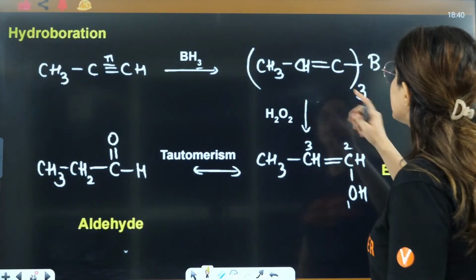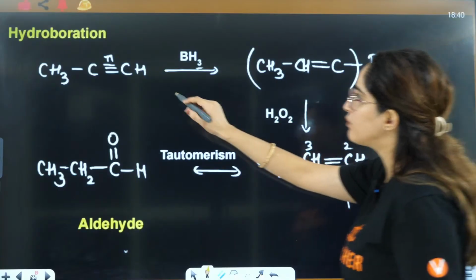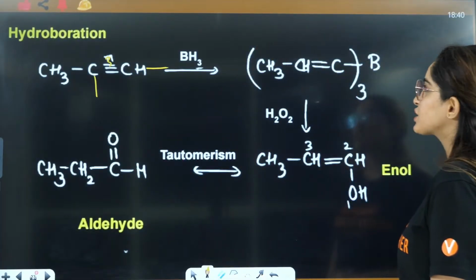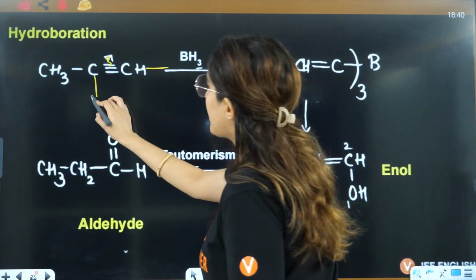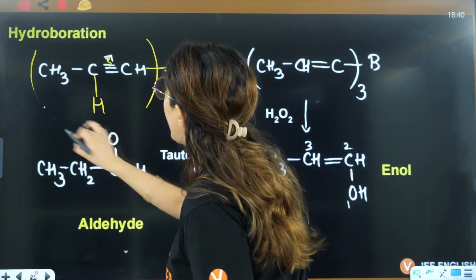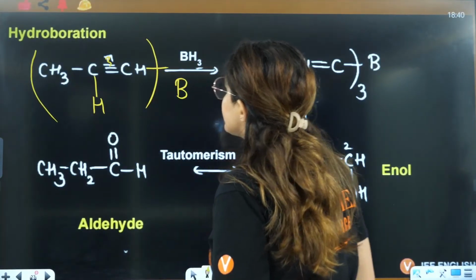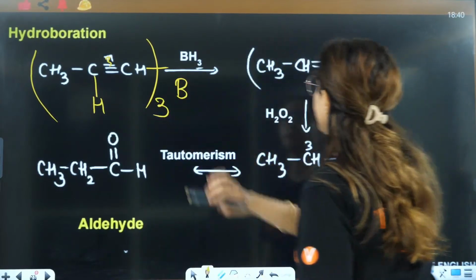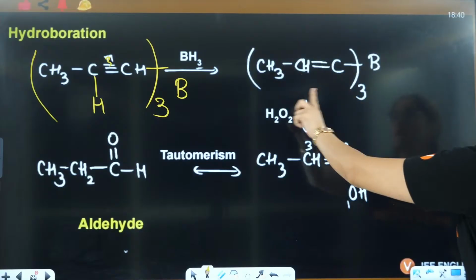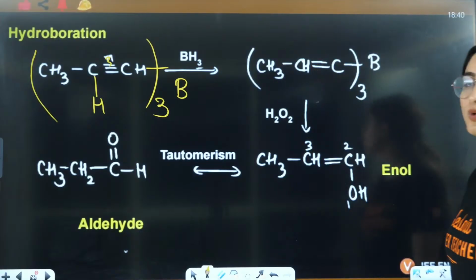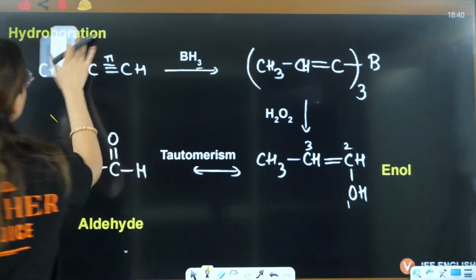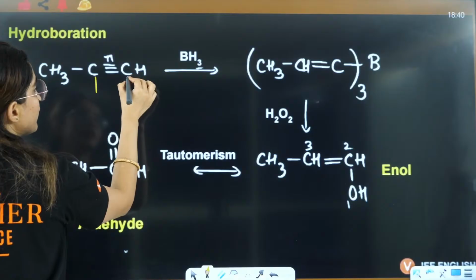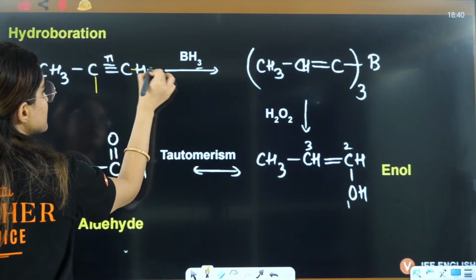So in this case, 1 pi bond will break, and here hydrogen will be attached, and here you will have the attachment with boron. Because 3 hydrogens have to be replaced, here you will have 3, and you will have the formation of this kind of compound. Do you understand, guys? We break 1 pi bond and 1 valency, and this valency here we are left with.